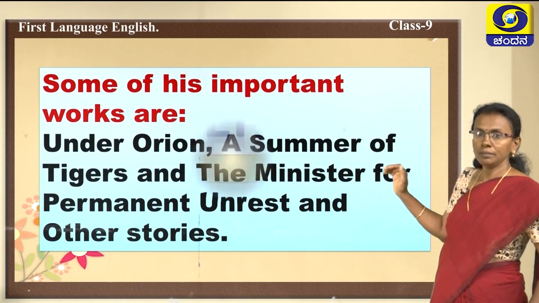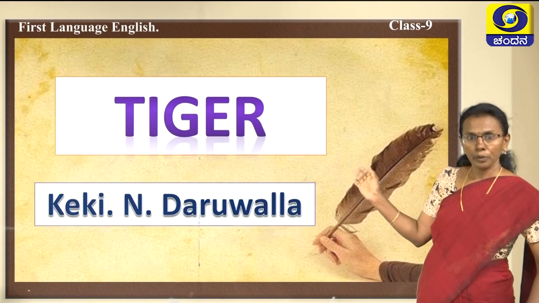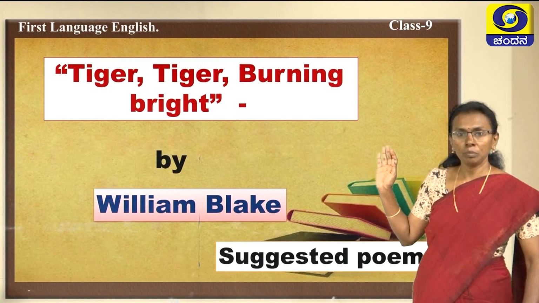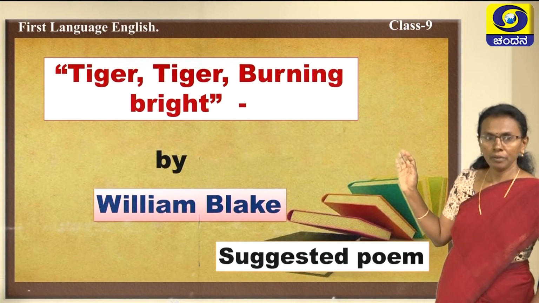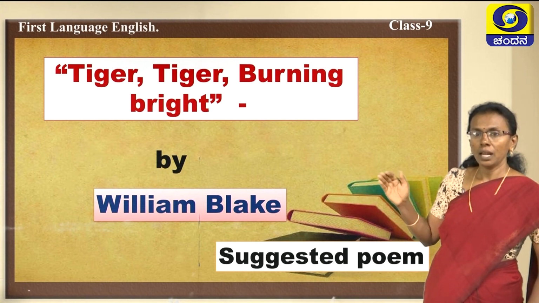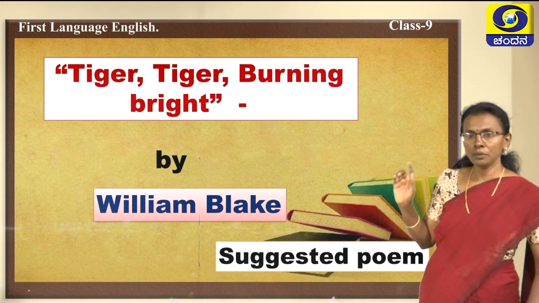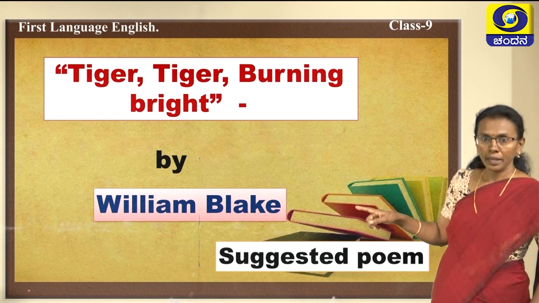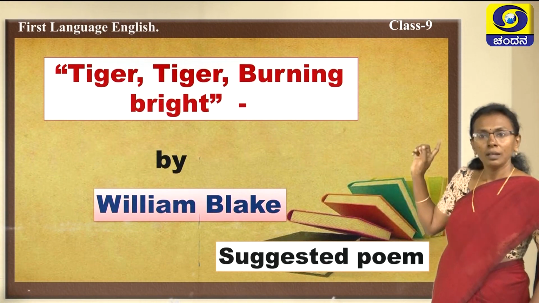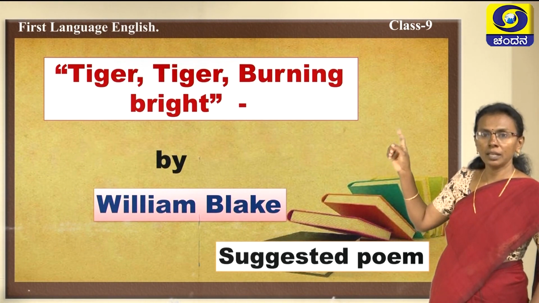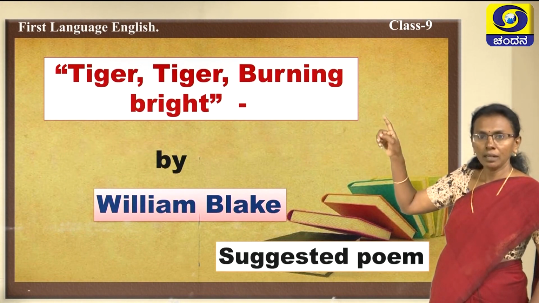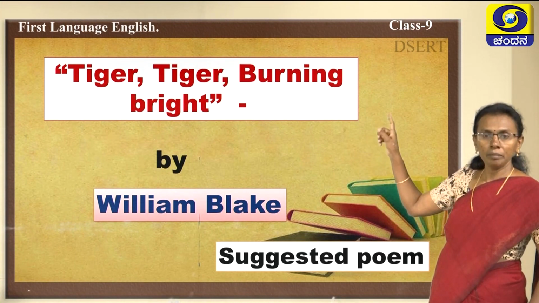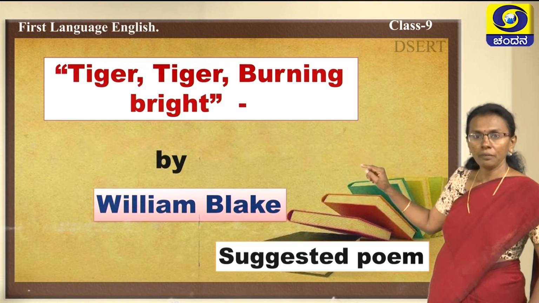stories. Now children, we are coming to our poem, The Tiger by K.K.N. Daruvala. Please take from your textbook page number 83. Before that, let me tell you one thing. On the last page, page 84, they have suggested a poem by William Blake. That poem's name is Tiger, but the first line they have given here is Tiger, tiger, burning bright, which is written by William Blake.